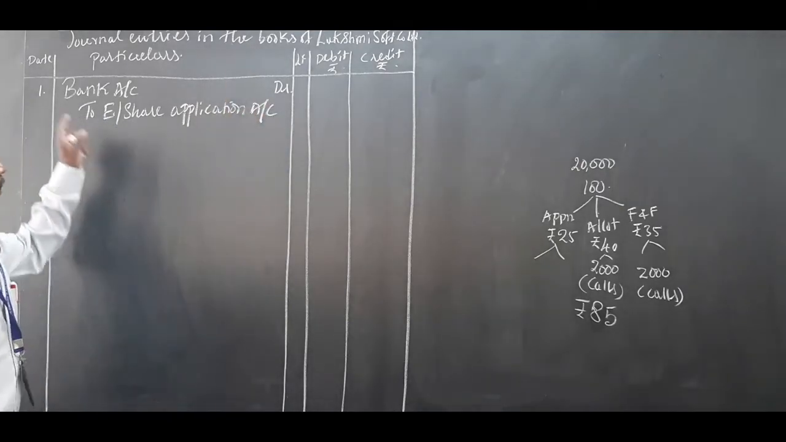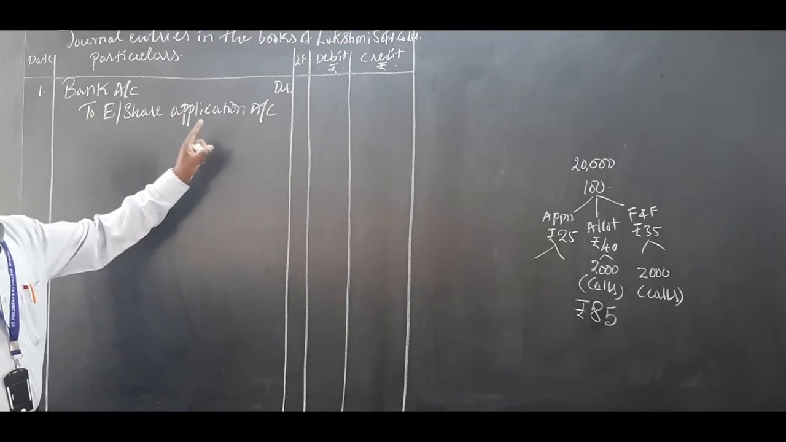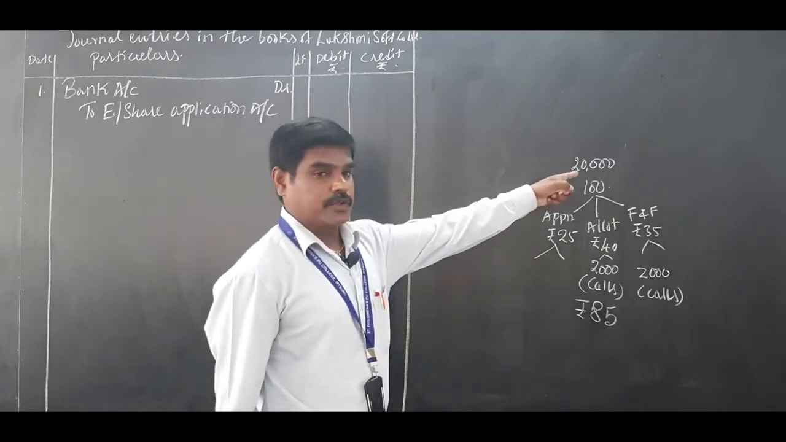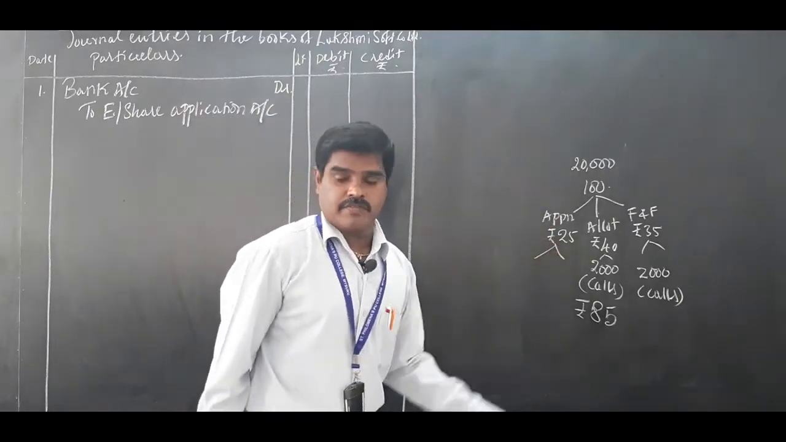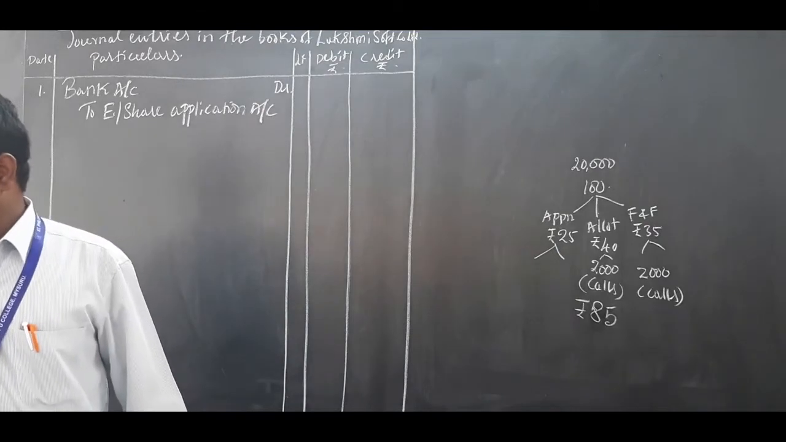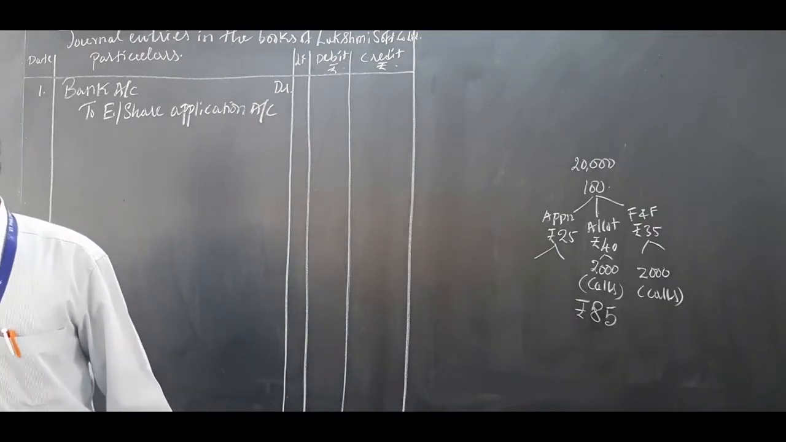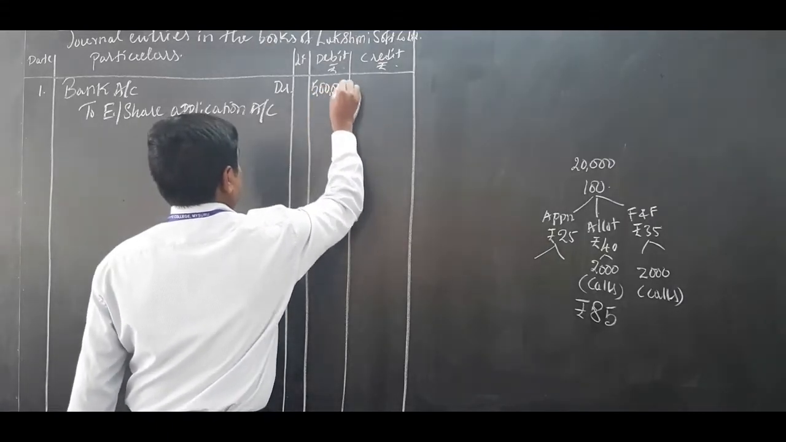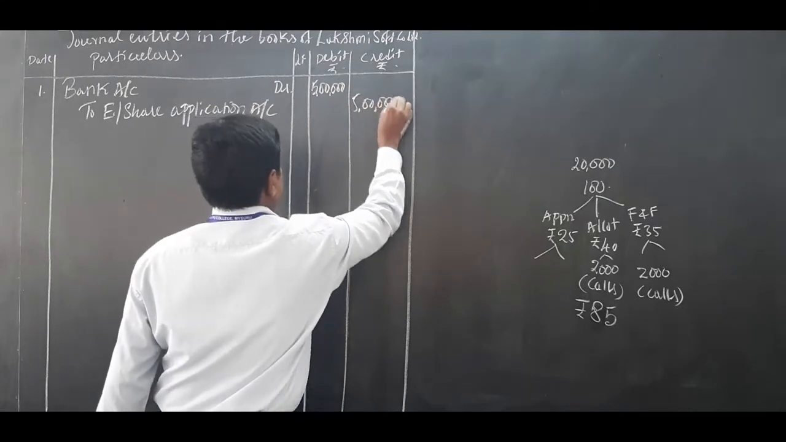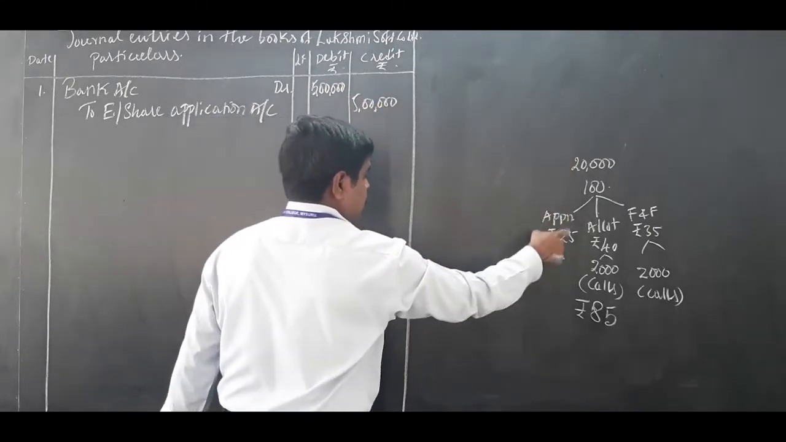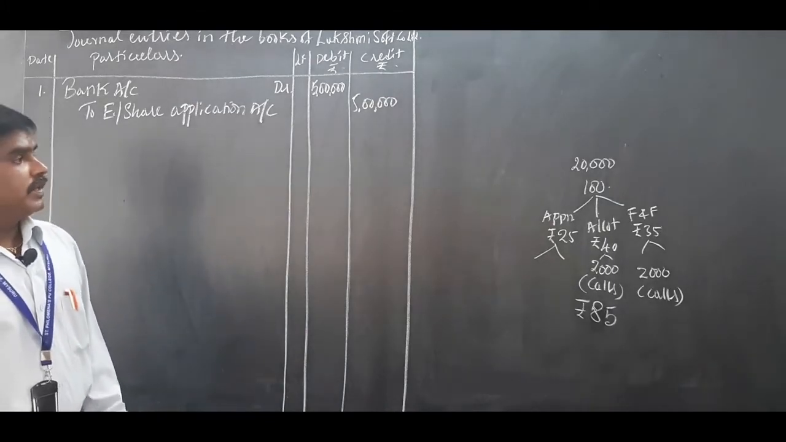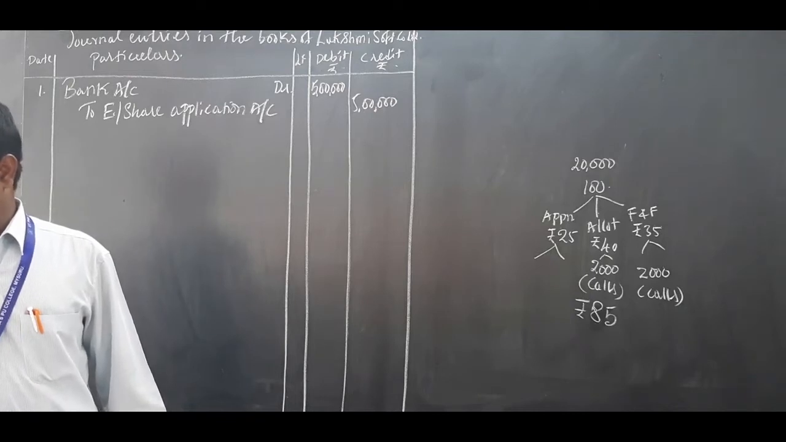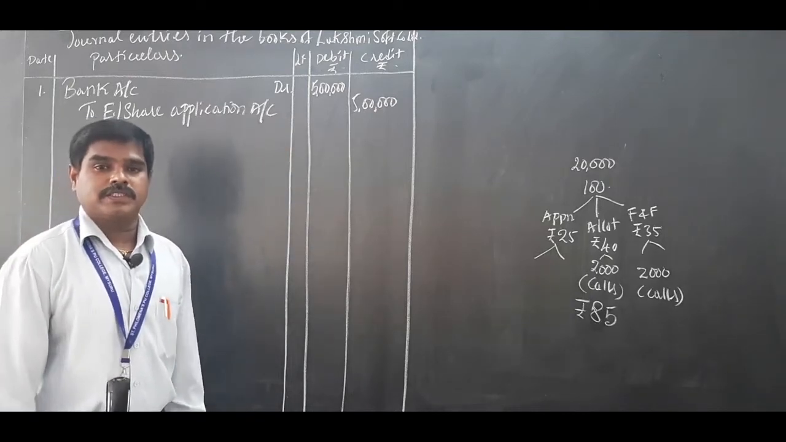When equity share application money is received, bank account is debited to equity share application account. How many shares are issued? 20,000. Application money is how much? 25. So, 20,000 into 25 comes to 5 lakh. 5 lakh rupees debit, 5 lakh rupees credit.